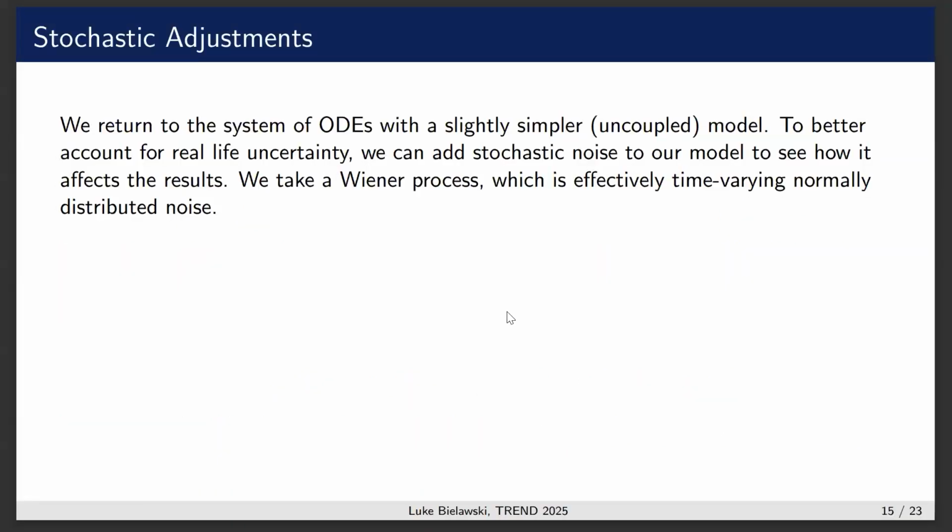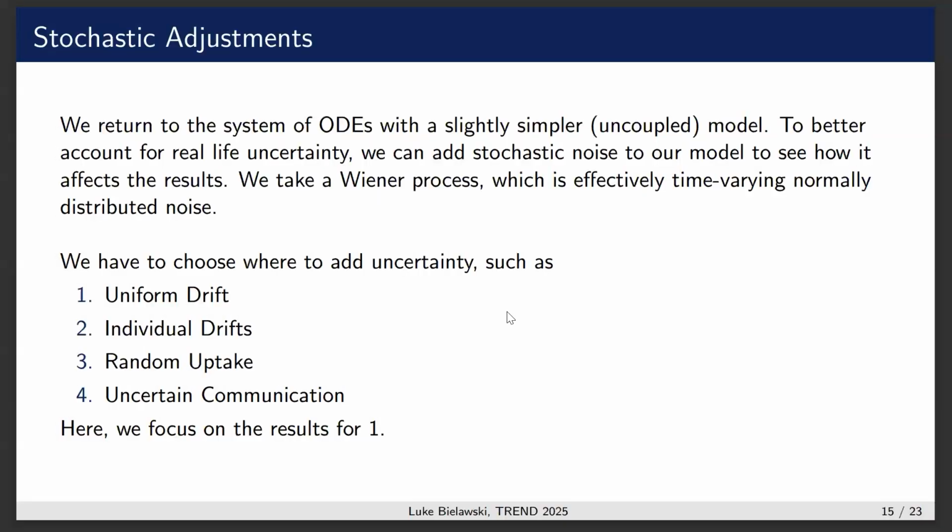So this allows it to better model real-life situations where we might not know everything deterministically. We would like to add a Wiener process. That's the standard thing to make it stochastic, where we have a time-dependent, normally distributed noise. I am not a biologist, so I considered a bunch of places to add a random noise because I didn't know what would be most biologically motivated. You could consider a uniform drift on all of the bacteria. You could consider independent drifts on each of the bacteria. You could randomize the uptake. The one that I was particularly interested in was randomizing the communication.